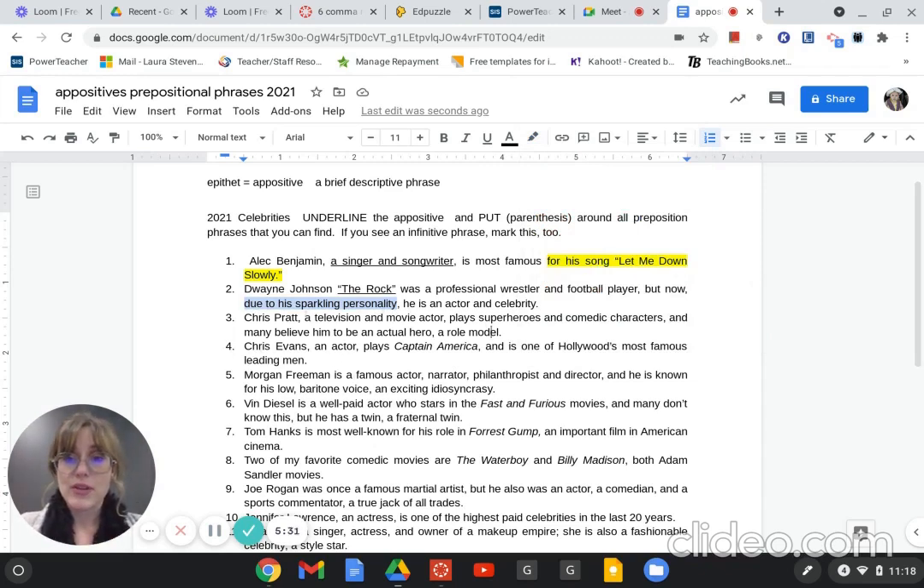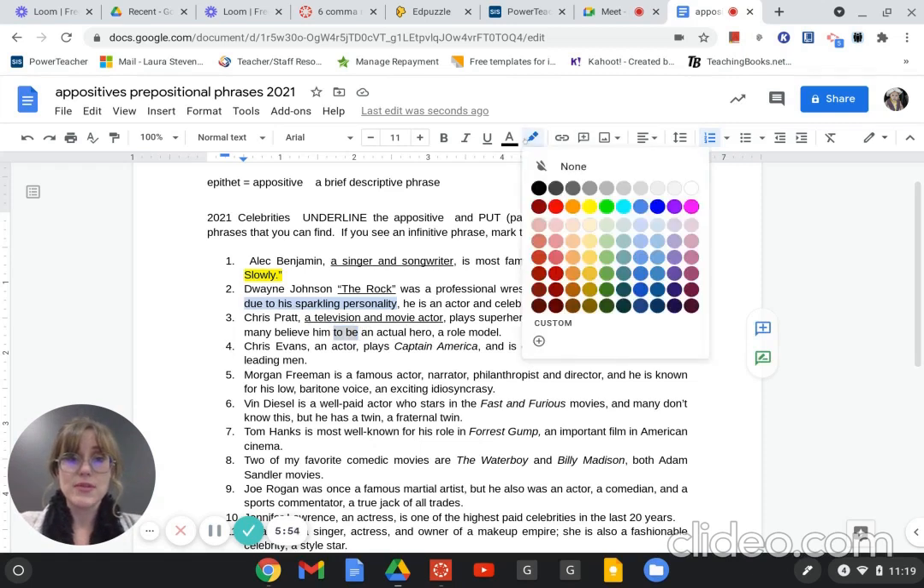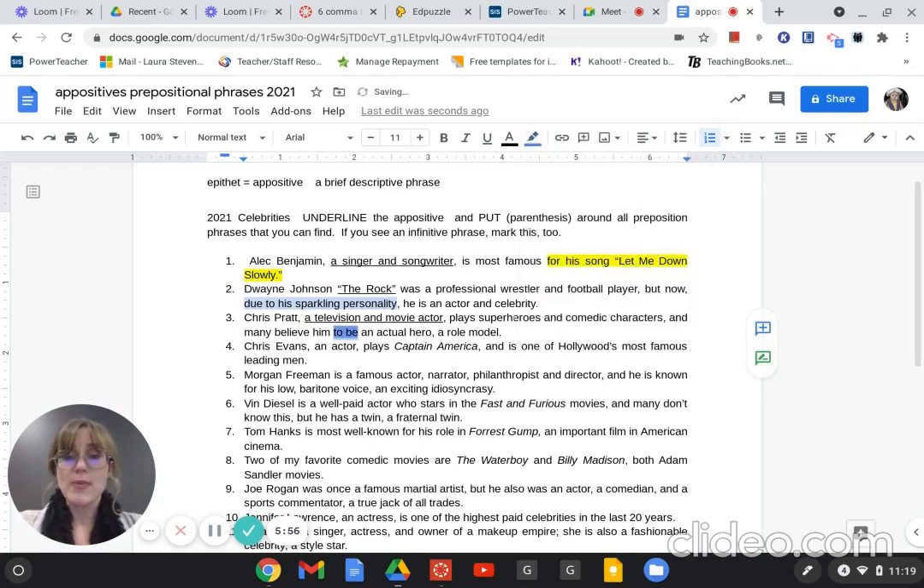Number 3. Chris Pratt, a TV and movie actor. Okay, well, that's my appositive, so I want to underline that, right? And then he plays superheroes and comedic actors, and many believe him to be an actual hero, a role model. Okay, so I see to be, and that is not a prepositional phrase. It is an infinitive. So I'm going to mark my infinitives in blue, okay? That's the plan. And then I see one more appositive. Here it is.